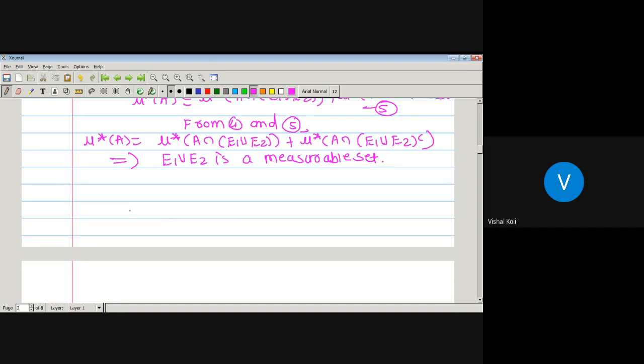Okay, so here we get E1 union E2 is measurable, which implies E1 union E2 is a member of curly B. Now the empty set phi is a member of curly B. Curly B is closed under complementation and also closed under finite union. Then by the definition of algebra, curly B is an algebra, since it is closed under complementation, finite union, and phi is a member of curly B.